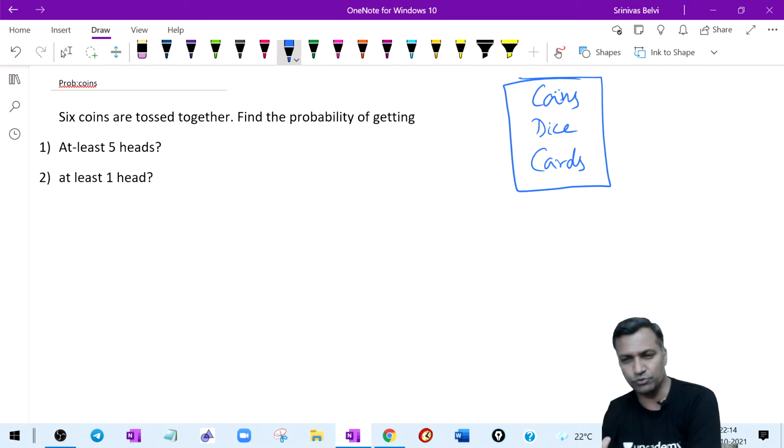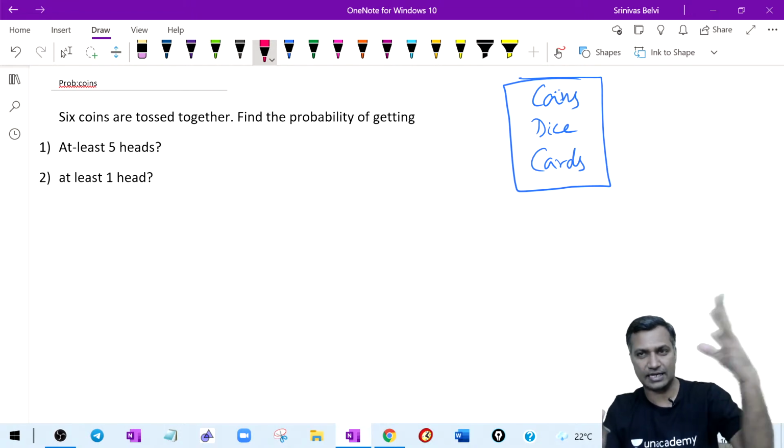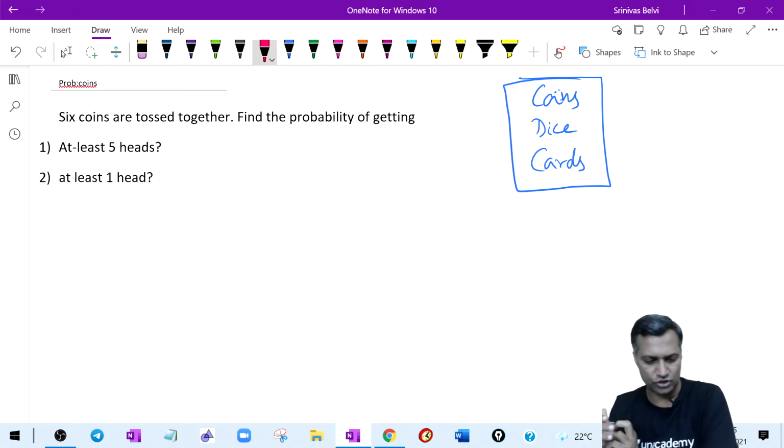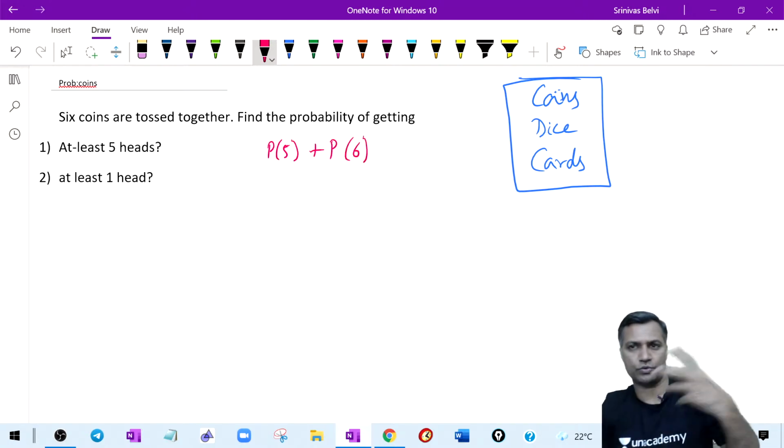Coming back to this, I'm just starting in a very traditional manner with coins, so that we warm up and get into the CAT level questions in the next 40 minutes or so. So here we go. 6 coins are tossed together. Find the probability of getting at least 5 heads. That is, probability of getting 5 heads or probability of getting all 6 heads. This is what we are looking at.